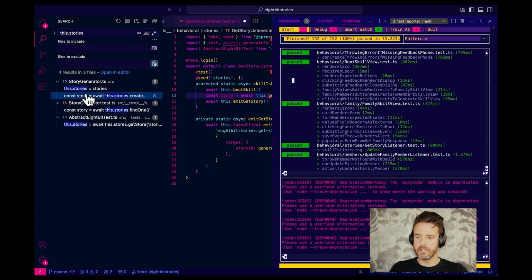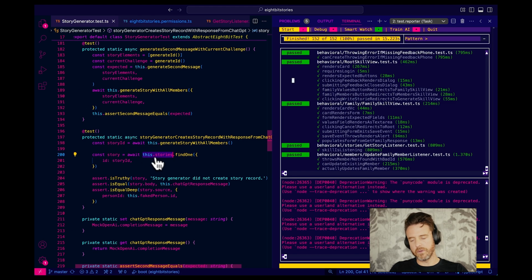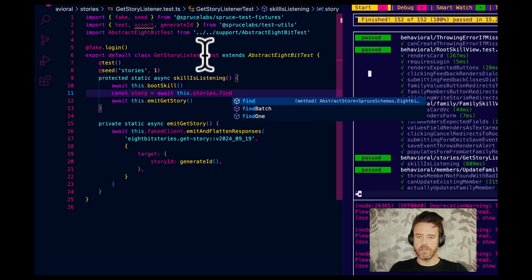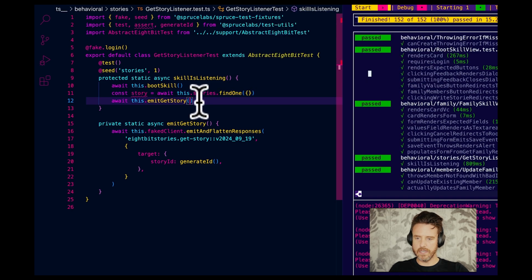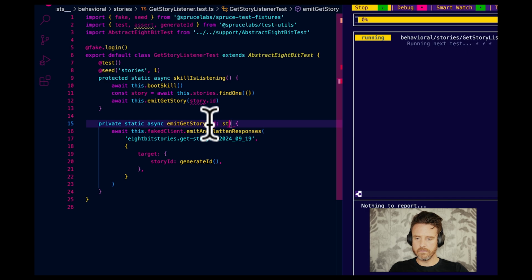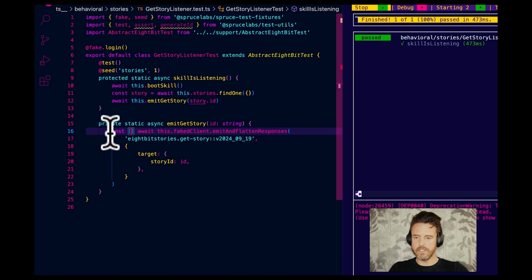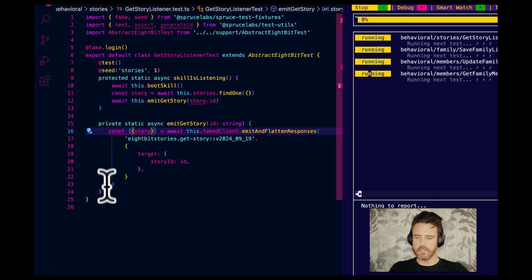So there it is, story generator test, and it's find one by ID. Okay, so let's just do this. Stories dot find one, and let's go story dot ID, ID string ID, and let's go const and destructure out the story from this. And then let's return it.